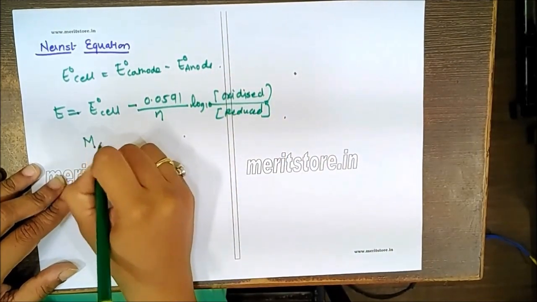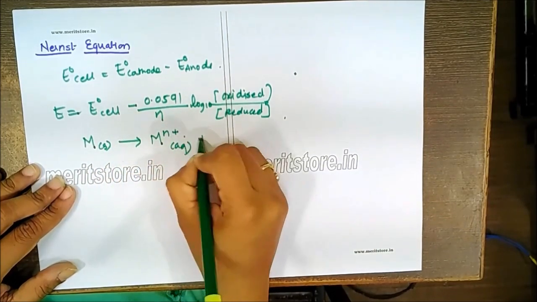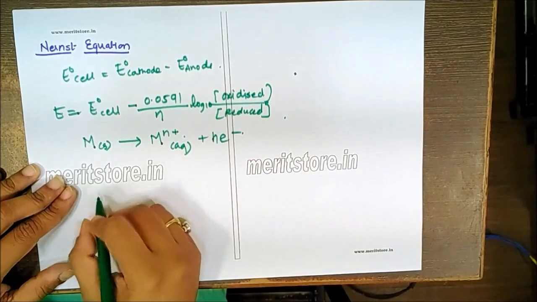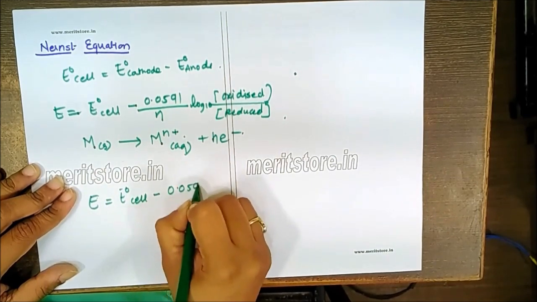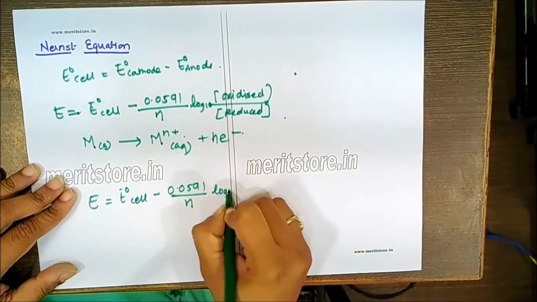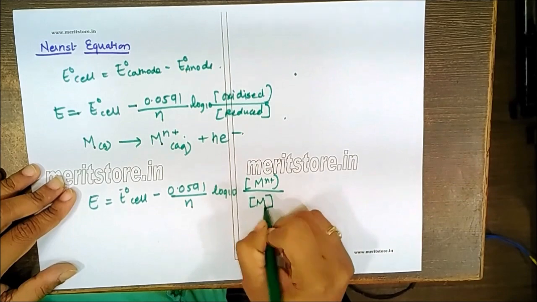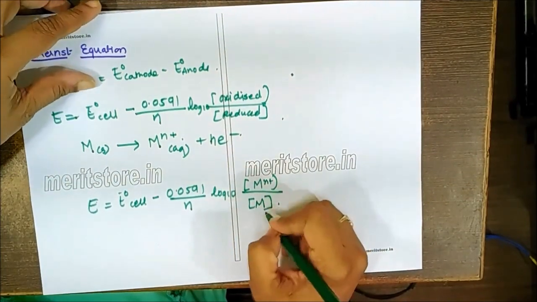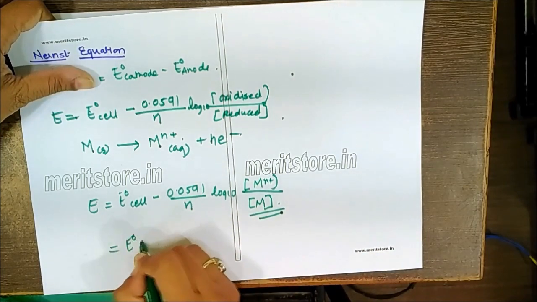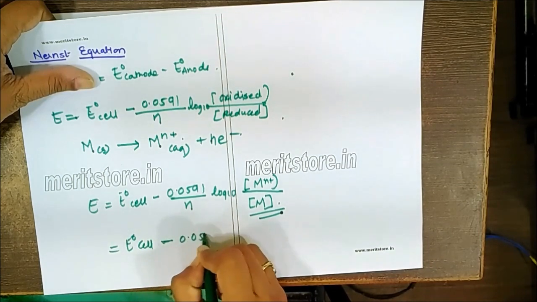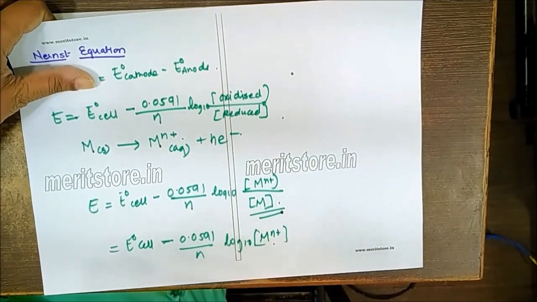For example, a metal, let's say solid, is undergoing oxidation. It's losing n number of electrons, so we get M to Mn+ by losing n electrons. So E will be equal to E0 cell minus 0.0591 upon n log to the base 10 of the concentration of Mn+ upon the concentration of M. But here the M is in solid state, so its concentration can be taken as unity. So it's nothing but E0 cell minus 0.0591 upon n log to the base 10 of the Mn+ concentration.